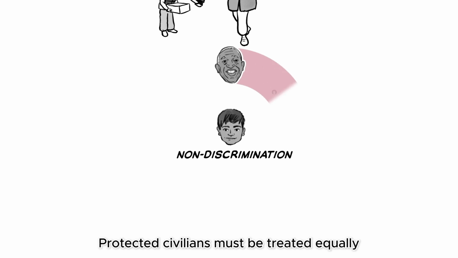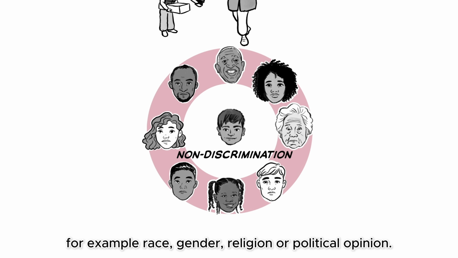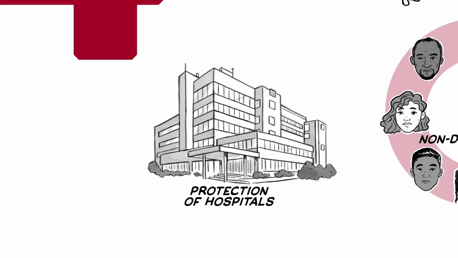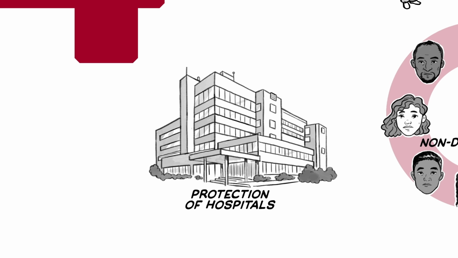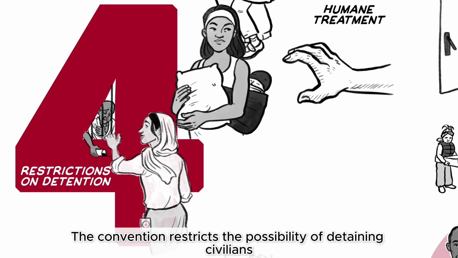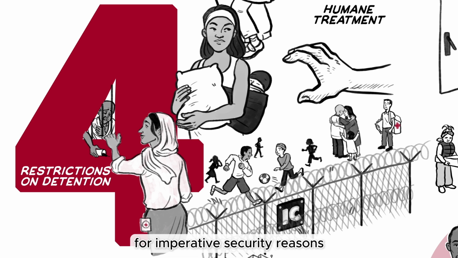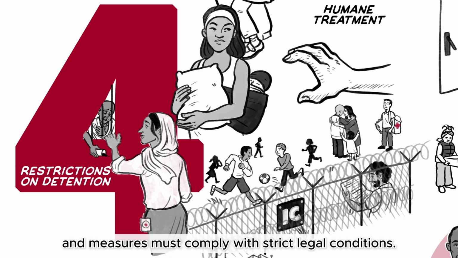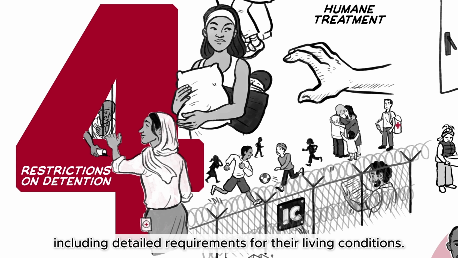Non-discrimination. Protected civilians must be treated equally, and no adverse distinction may be made based on, for example, race, gender, religion, or political opinion. Protection of hospitals. Parties are required to protect hospitals from attack and facilitate their functioning. Restrictions on detention. The Convention restricts the possibility of detaining civilians or limiting their movements. Civilians must only be detained when necessary for imperative security reasons, and measures must comply with strict legal conditions. The Convention imposes protection for detainees, including detailed requirements for their living conditions.